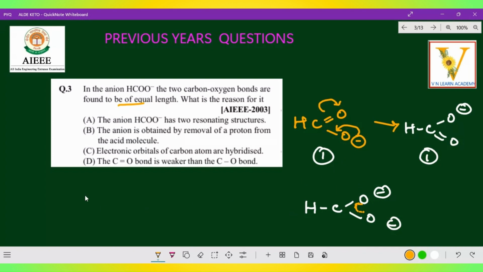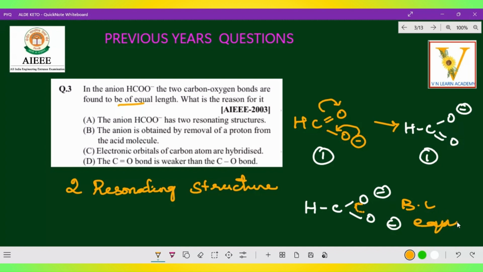So two resonating structures are available, so naturally the bond length is equal. Now, the anion HCOO minus has two resonating structures. 100% it is correct. They are only asking about bond length.